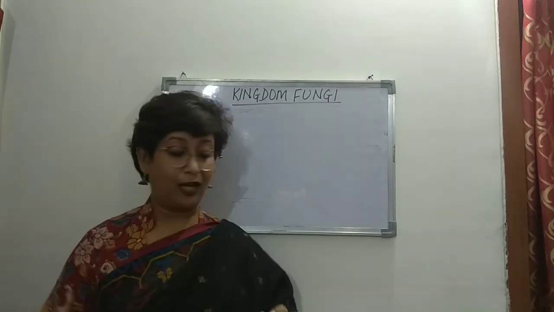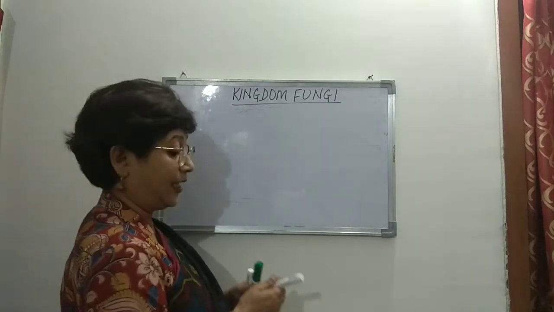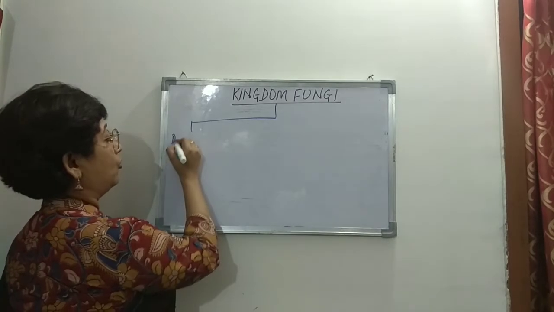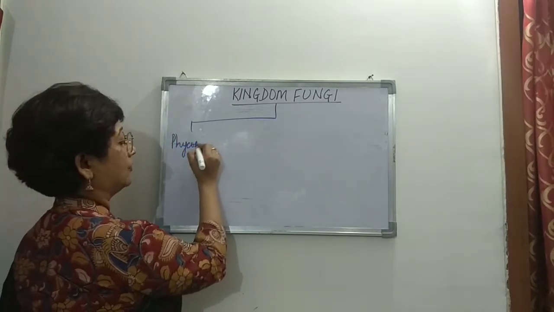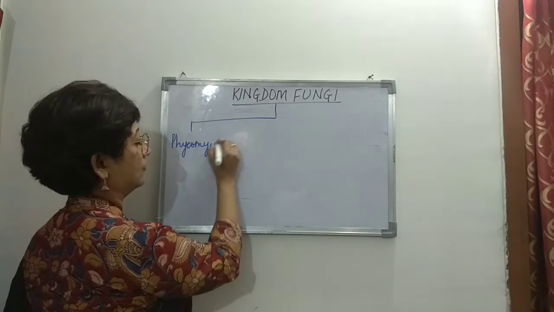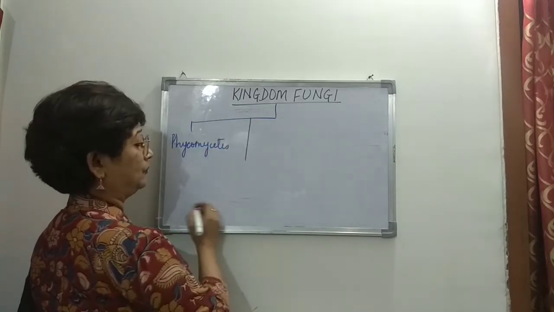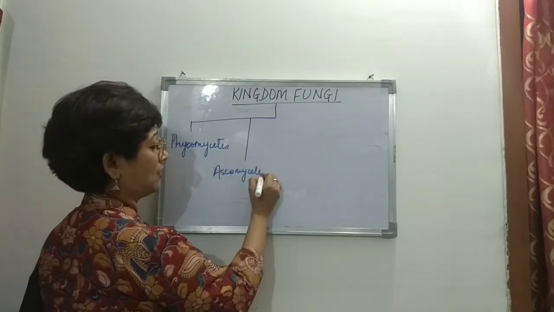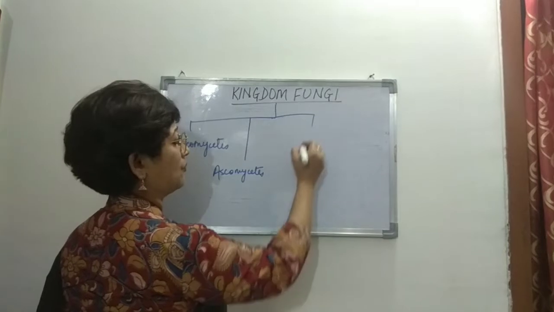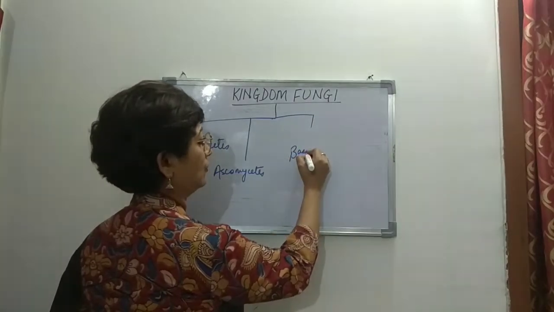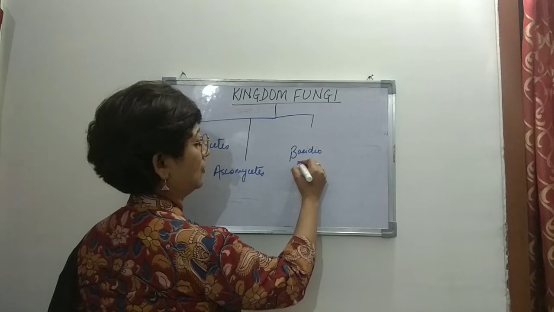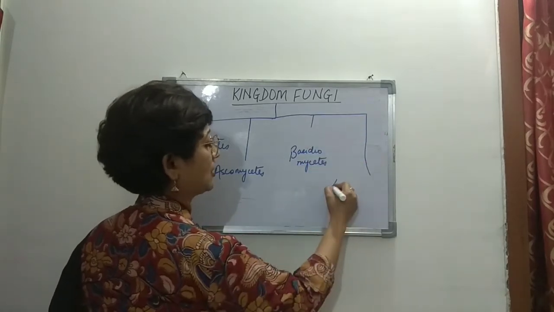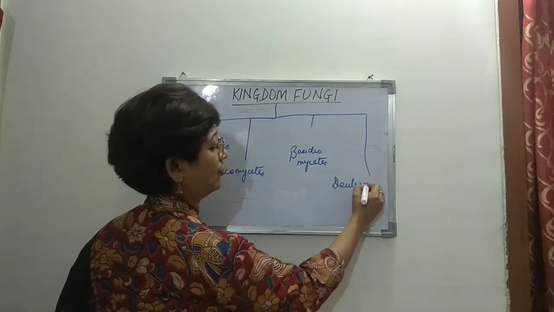And now we come to the classification, and we see that kingdom fungi is divided into Phycomycetes, right? The next is Ascomycetes. Then comes Basidiomycetes. And the last one is Deuteromycetes.